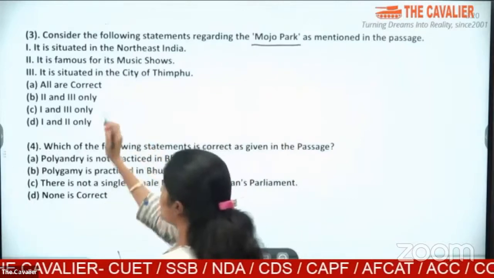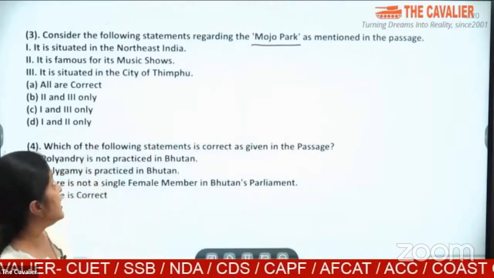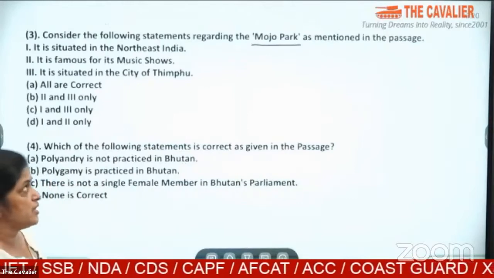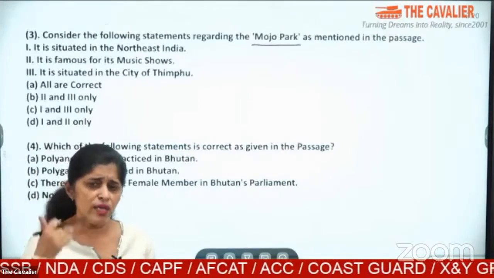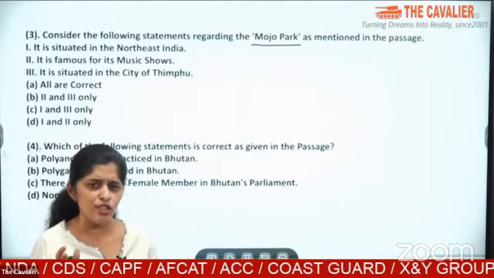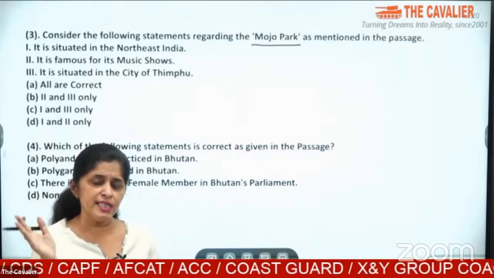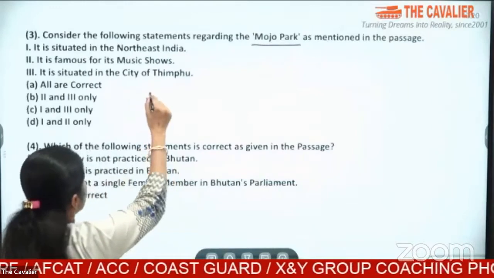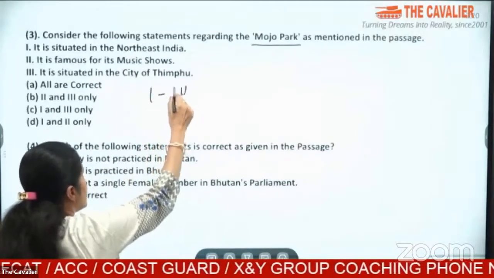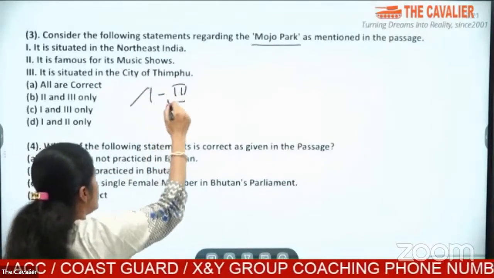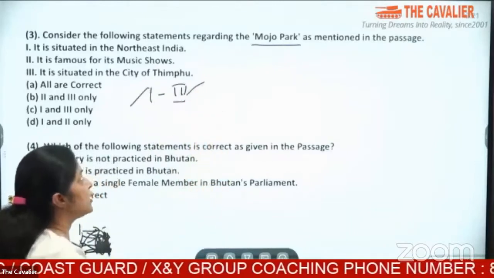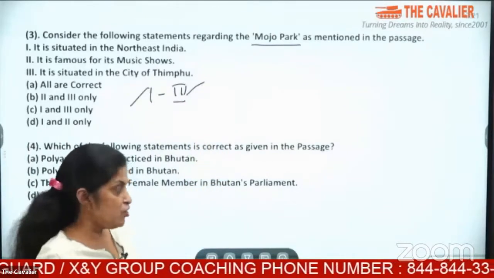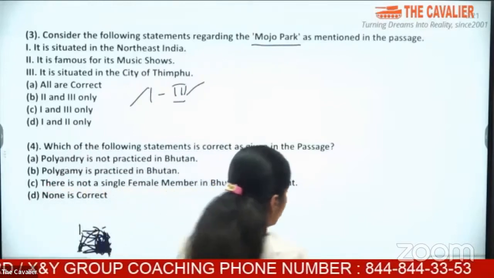Is it situated in the Northeast India? Is it famous for its music shows? Is it situated in the city of Thimphu? Now, even without looking at the question, you should understand that since it is talking about Bhutan, 1 and 3 do not merge with one another. So either 1 is going to be correct or 3 is going to be correct. It cannot be that both of them are correct. So let us try and find out what is Mojo Park.